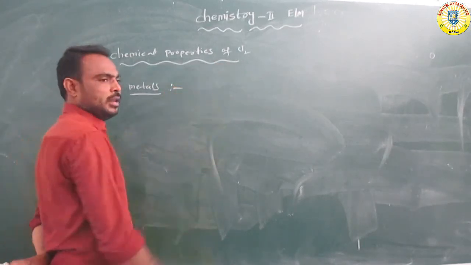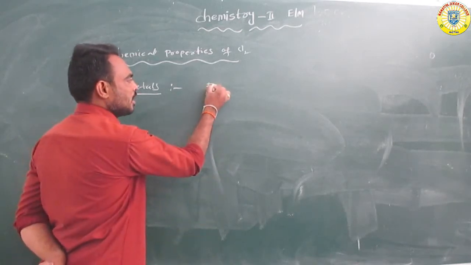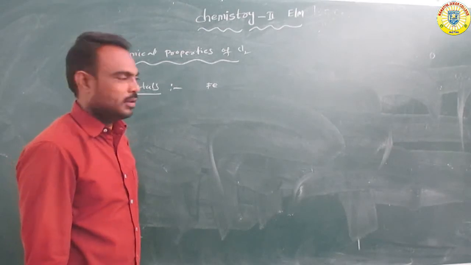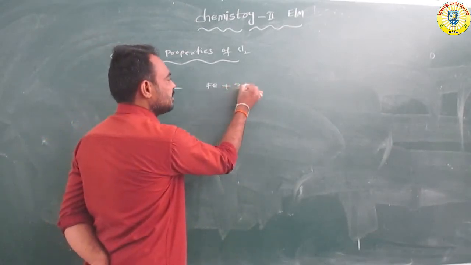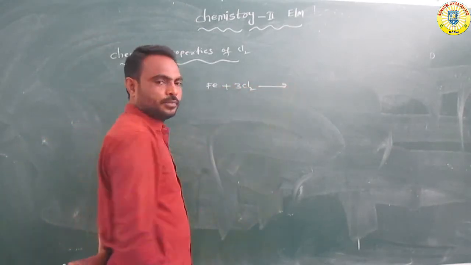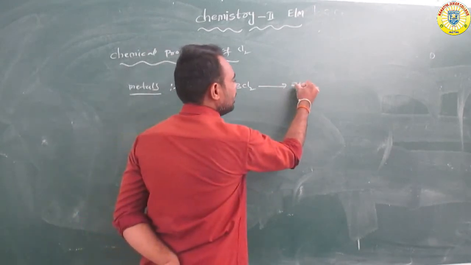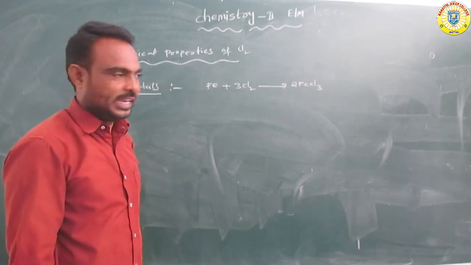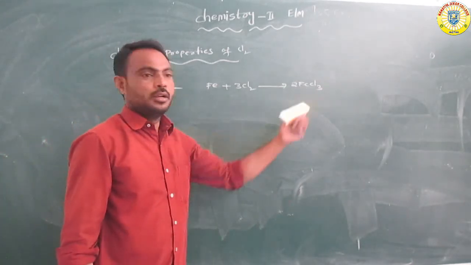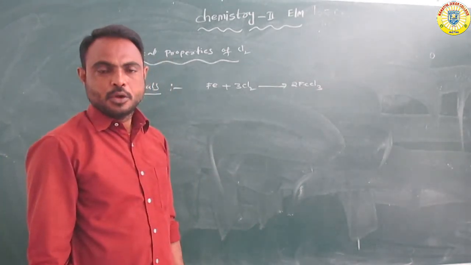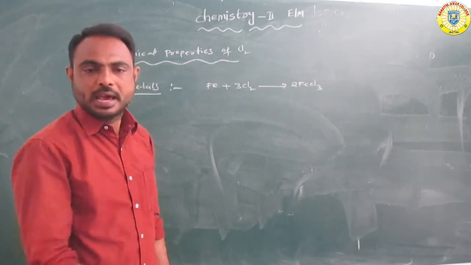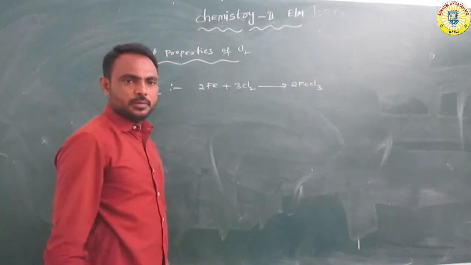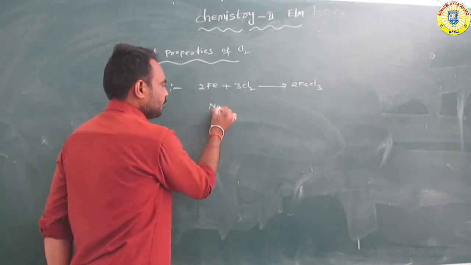Suppose for example, a very important reaction, iron. Iron is the metal. This iron reacts with chlorine to form in this reaction FeCl3. FeCl3 means ferric chloride. Or suppose sodium.